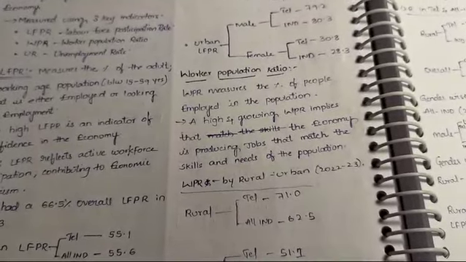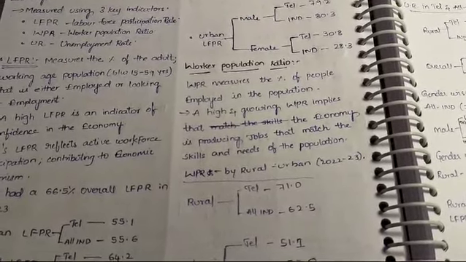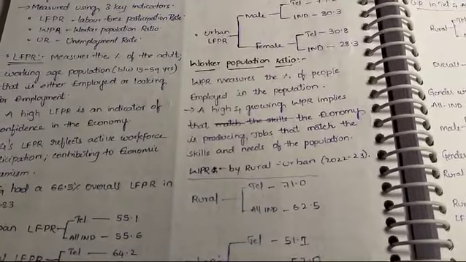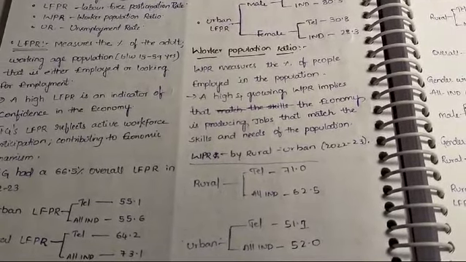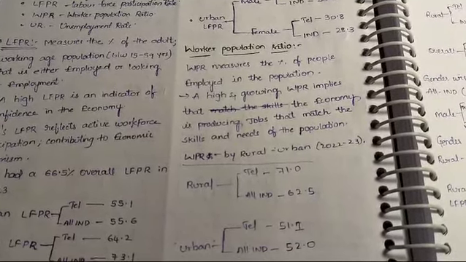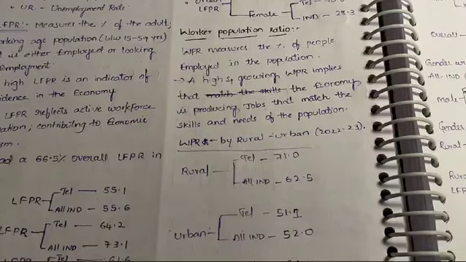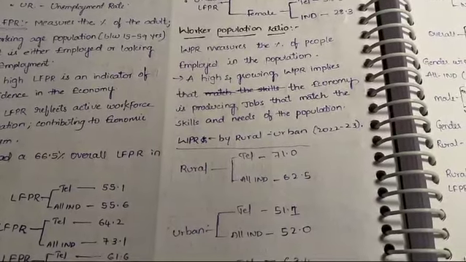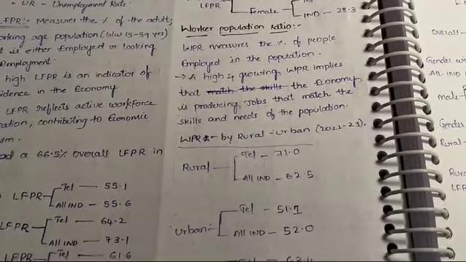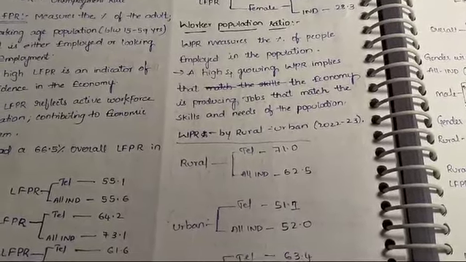Next we can see the worker population ratio, WPR. WPR measures the percentage of people employed in the population. If we have a population in a state, how much of it is employed is checked by WPR. A high and growing WPR implies that the economy is producing jobs, and that it is producing jobs that match the skills and needs of the population.